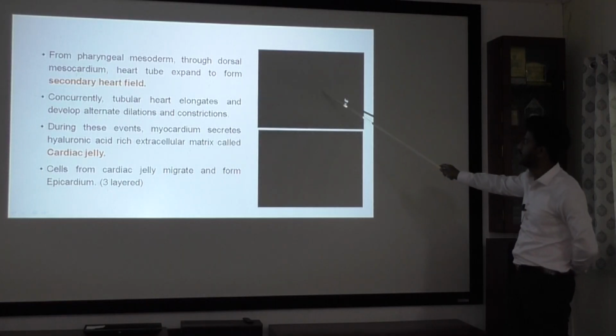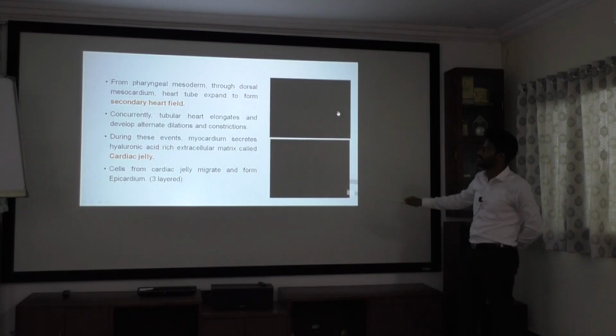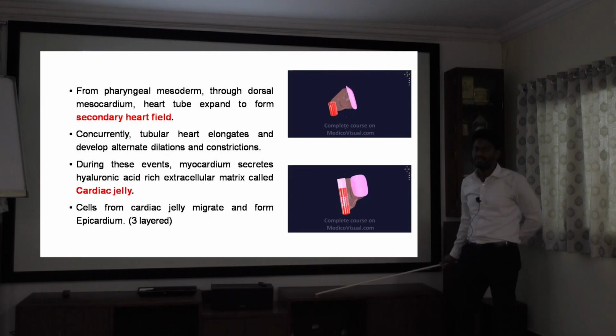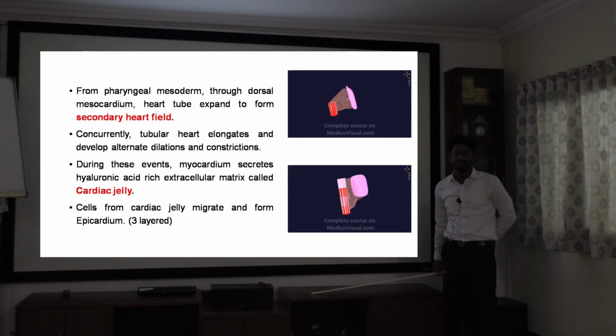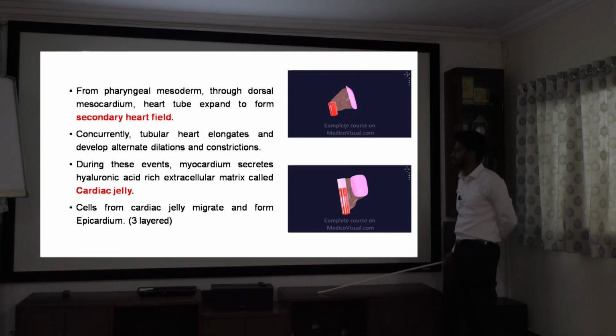This is the pharyngeal mesoderm. From that, your cells will migrate to the dorsal mesocardium to develop the secondary heart field. This secondary heart field will help in development of your right ventricle and outflow tract. Your truncus arteriosus, bulbus cordis, all these parts will come from your secondary heart field.